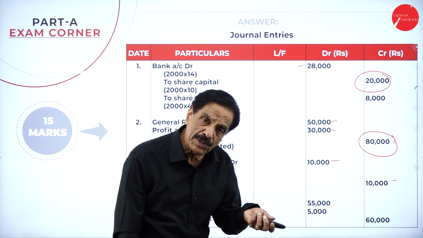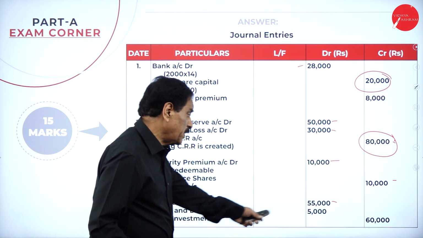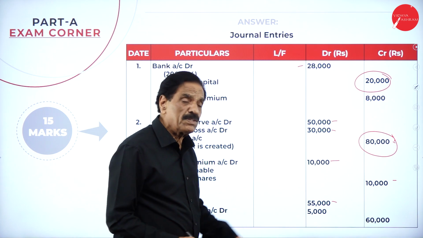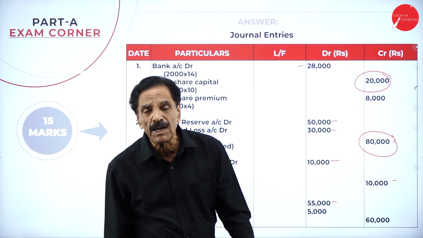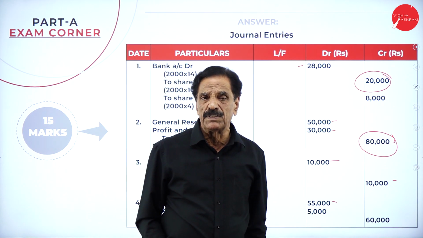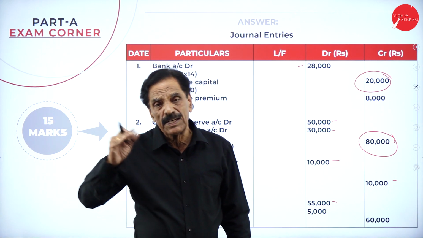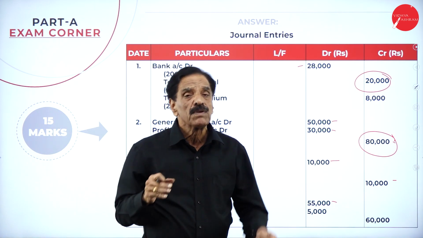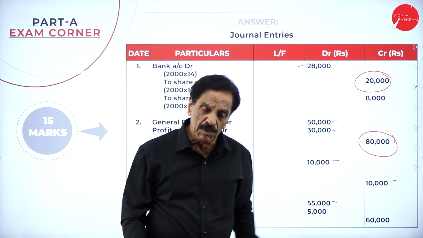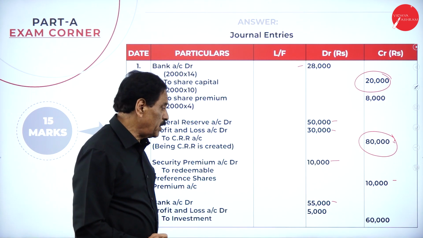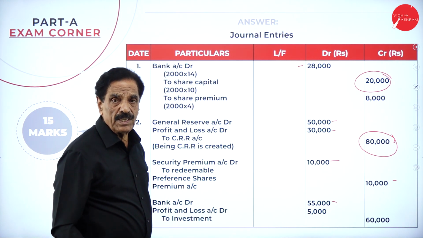55,000 at a loss of 5,000. Loss means debit the losses. Entry: bank account debit 55,000, profit and loss account debit 5,000, to investment account 60,000. Here, by selling an asset, there are three entries. At par: bank account debit to investment account. Lower value: bank account debit, profit and loss account debit to asset account. Higher value: bank account debit to asset account and to profit and loss account. What's your face value here? 60,000. It has been sold for 55,000 at a loss of 5,000 here.